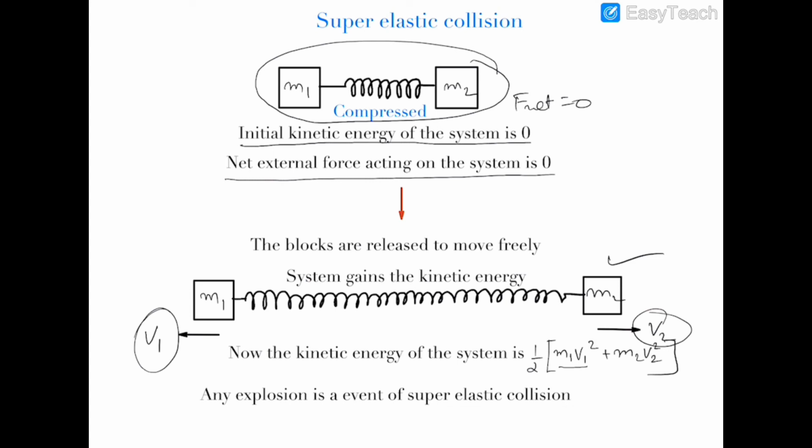So the kinetic energy of the system increases rapidly, and this kinetic energy increases due to the internal conversion of the chemical energy of the bomb into the explosion, or the heat energy, or kinetic energy. So an explosion is also an event of super elastic collision. So this is the super elastic collision, and we'll move further to the next video. Thank you.